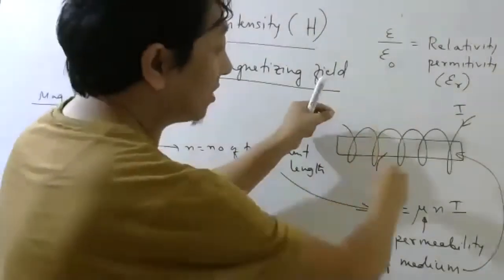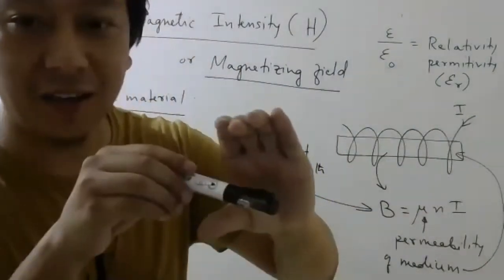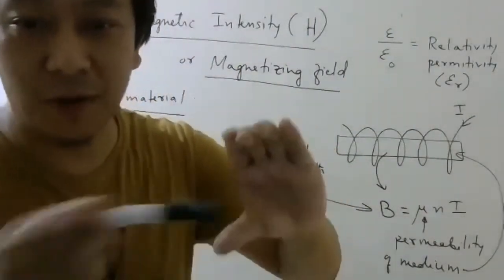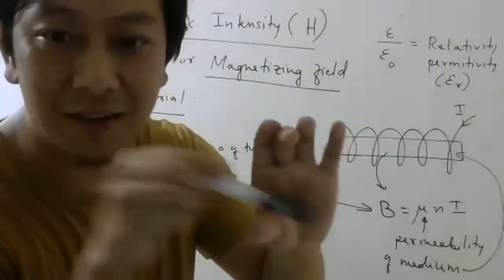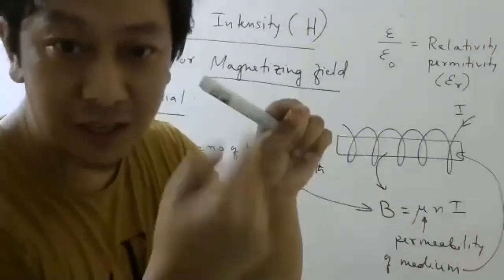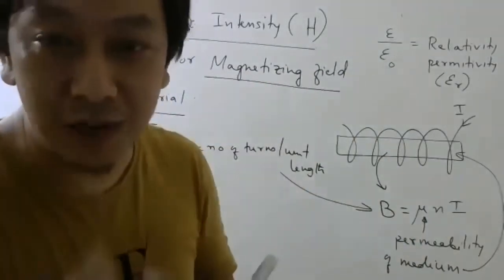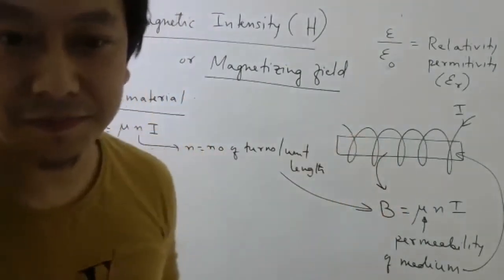So how many turns are here? That has nothing to do with material. No, whether I put iron, whether I put copper, whether I put aluminium, the number of turns here does not depend on this material. Similarly, how much current is flowing in the wire of the solenoid will depend on the solenoid, not on this material. Agree or not?